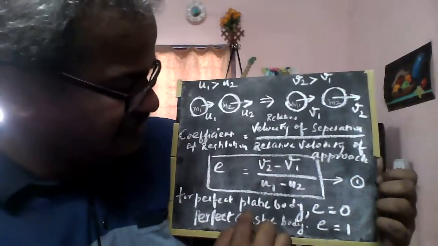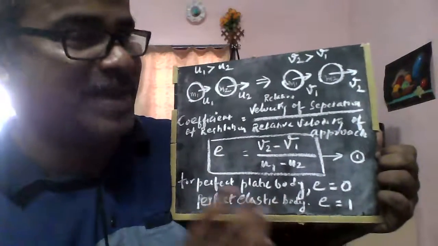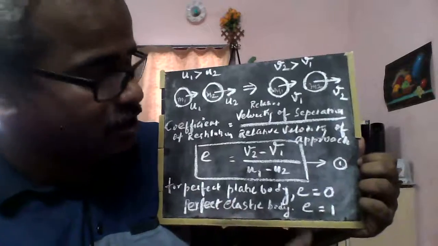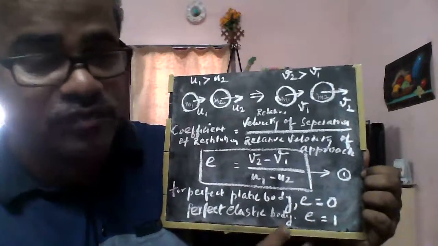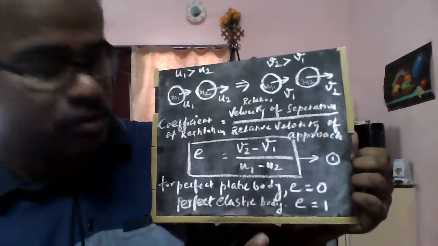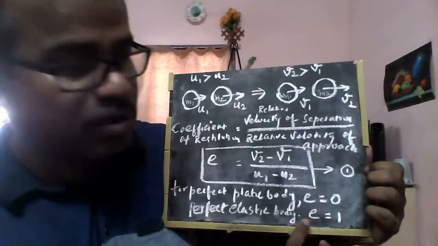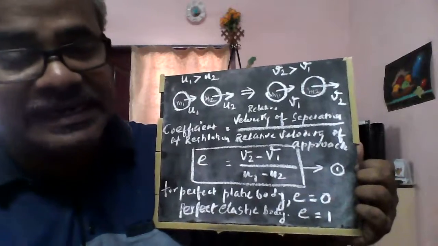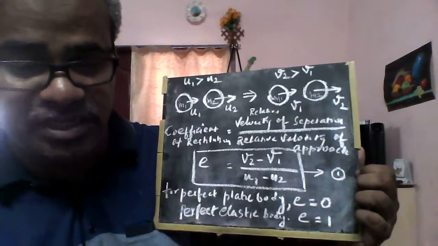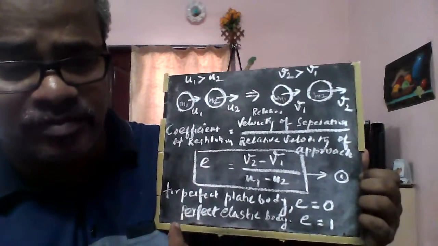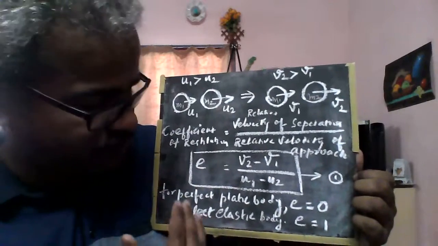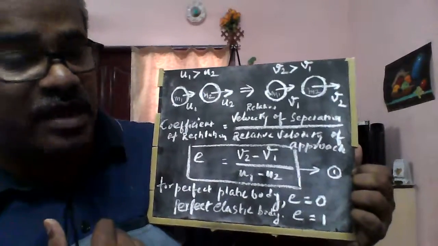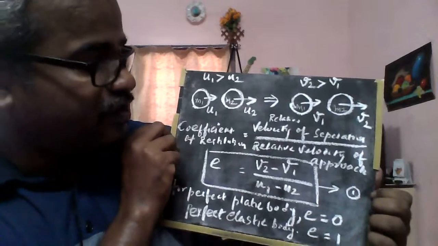For a perfectly plastic body, the coefficient of restitution will be 0, that you should know. For a perfectly elastic body, the coefficient of restitution will be exactly 1. For bodies in between, the coefficient of restitution varies from 0 to 1.